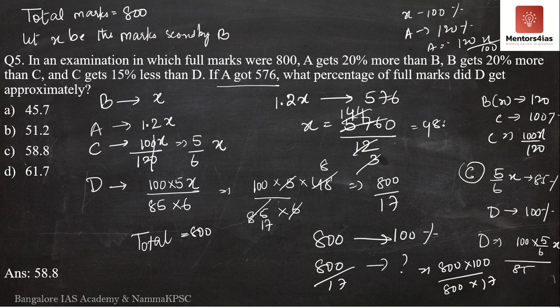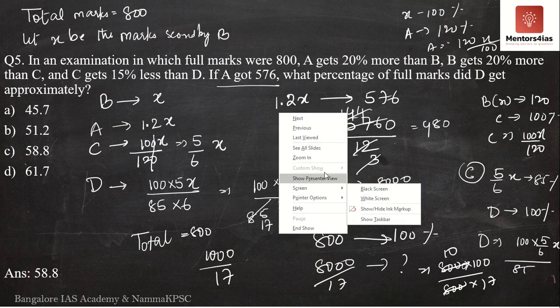I think I missed out the 0 over here. So it is 8,000 over here. 8,000 by 17. This is 10 times, 800 times 10 is 8,000. So what do we get? We get 1,000 by 17. Now if you look at the options, we'll have to divide 1,000 by 17 to determine the score of D in terms of percentage.